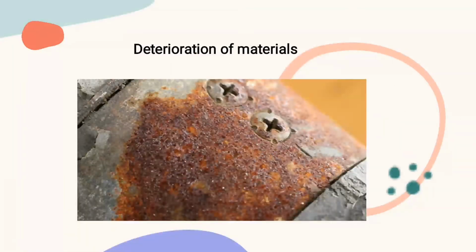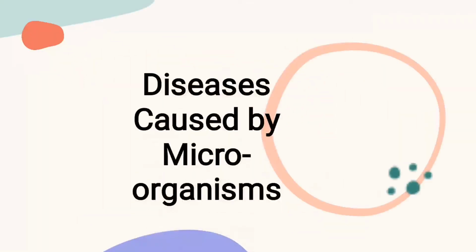And also it talks about deterioration of materials. That is when materials are being invaded by microorganisms, they destroy the materials. Take for instance the aspect of books or paper. When microorganisms feed on them, they destroy the quality of such book or paper. We also have leather, iron. So that is the aspect of harmful effects of microorganism.